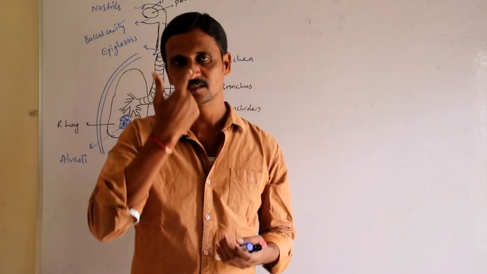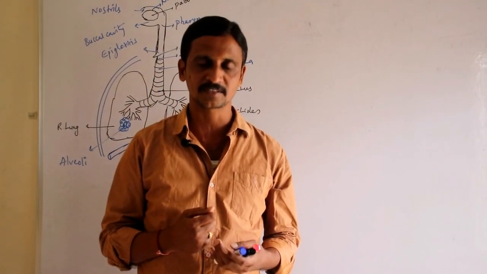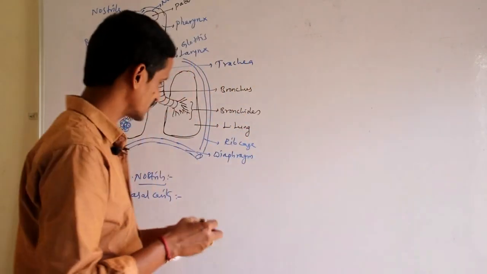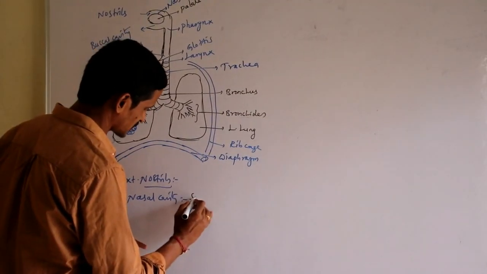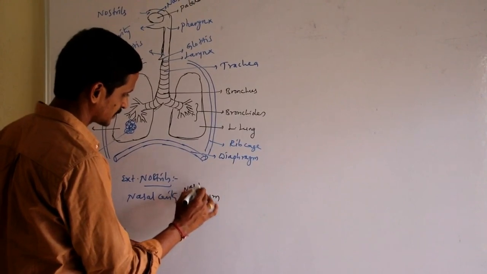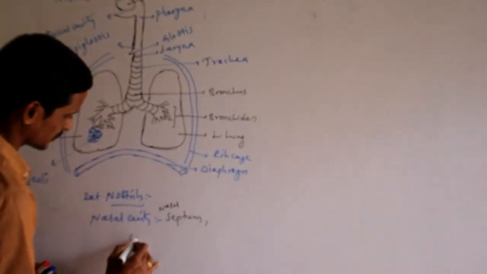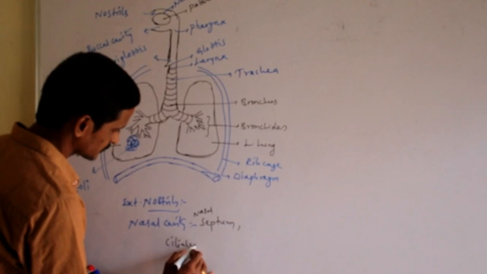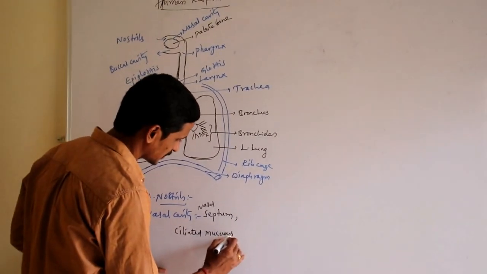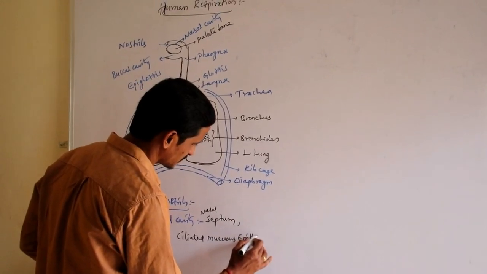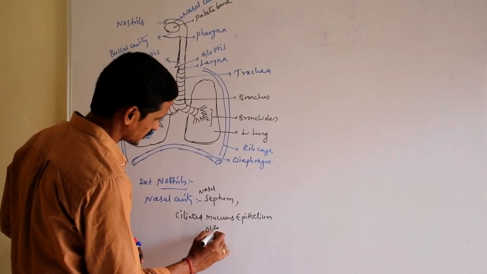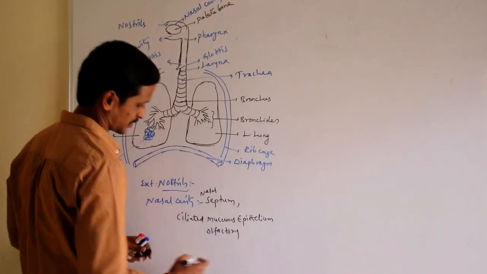Nasal cavity is separated by the nasal septum, and it is internally lined by ciliated mucous epithelium, and it also possesses olfactory receptors.